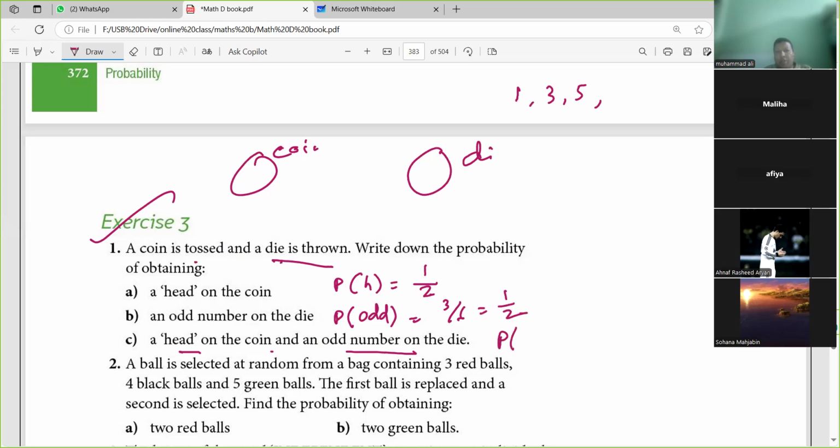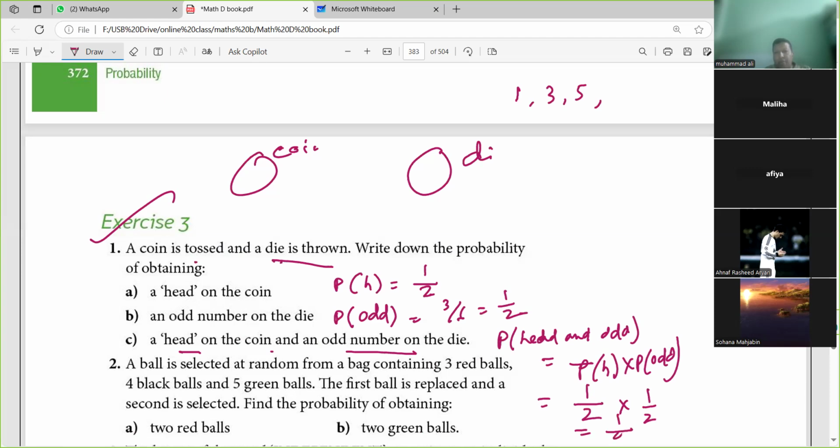So probability of head and odd number: probability of head multiplied by probability of odd. Head is 1 by 2, odd is also 1 by 2. So it will be 1 by 4.